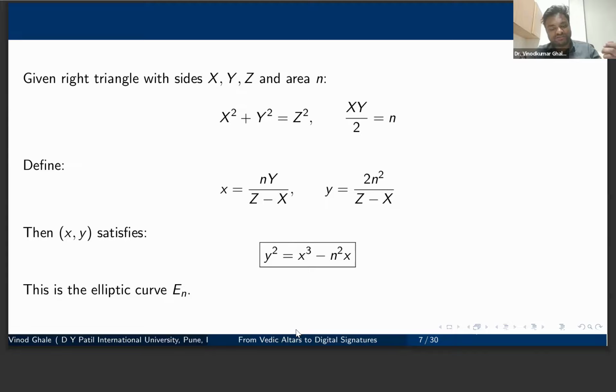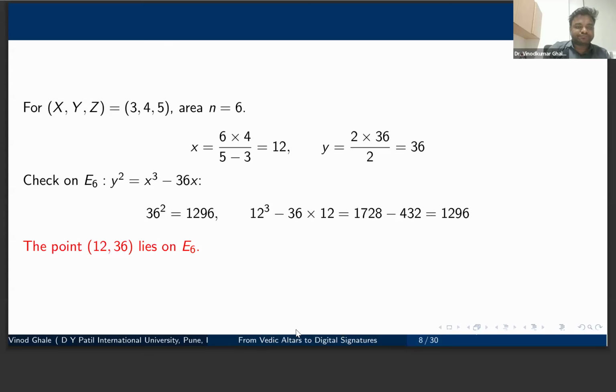y square is equal to x cube plus ax plus b, and this is of that form. So now this problem gets reduced to elliptic curve form. For example, as I said, we have this explicit transformation from the sides of the triangle to the points on the elliptic curve, and from the points on the elliptic curve to the sides of the triangle.